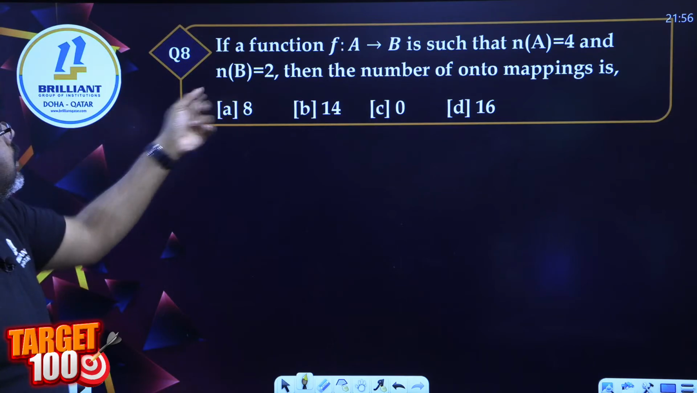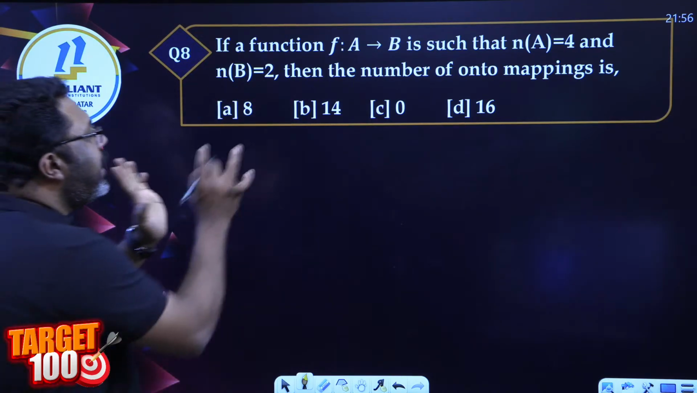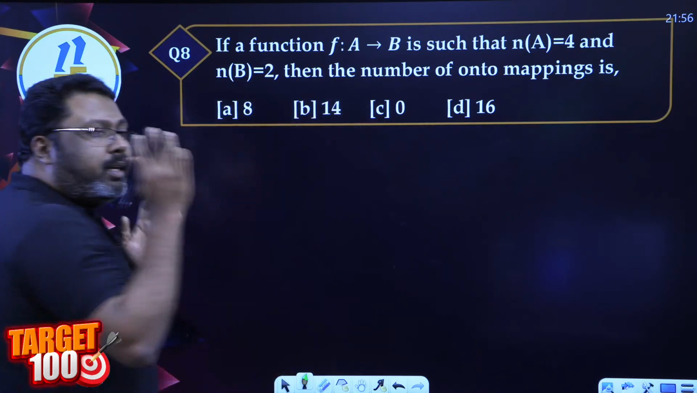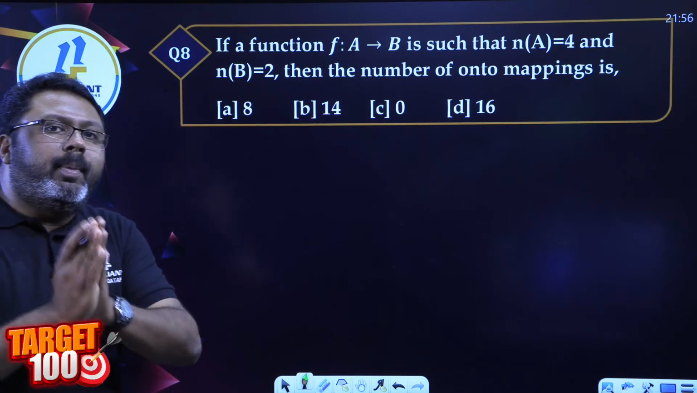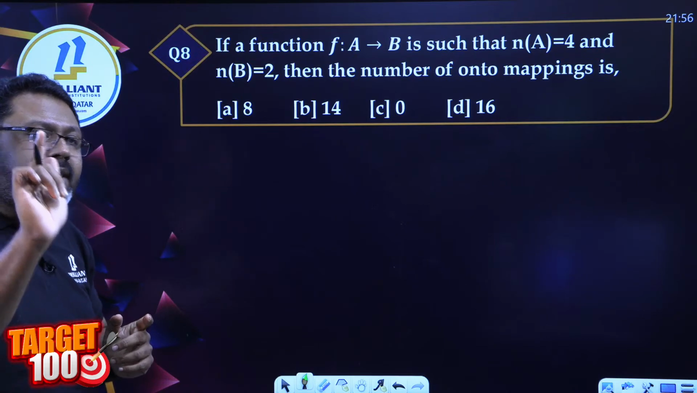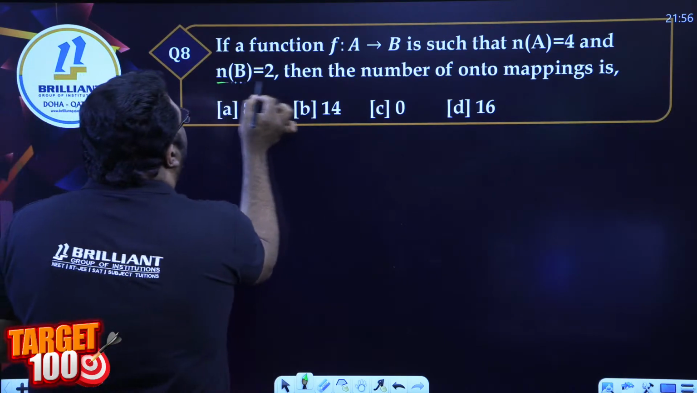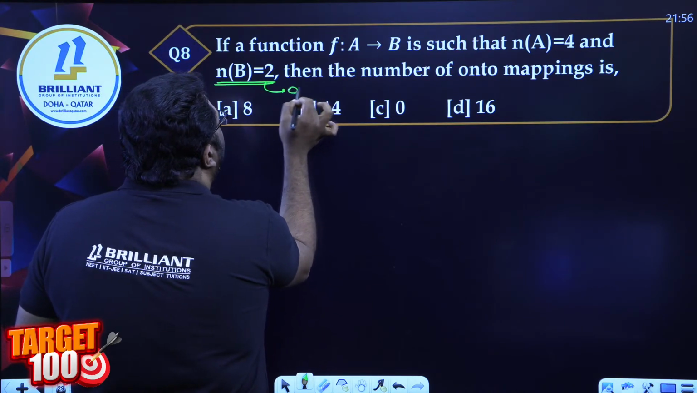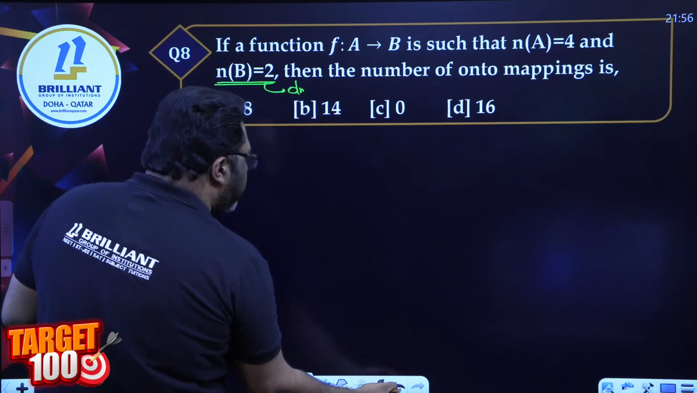Next one, number of onto mappings. In the case of onto mappings, it's a very complicated formula, but don't go after the complicated formula. Your question will always be based on a second set which has only 2. Always.